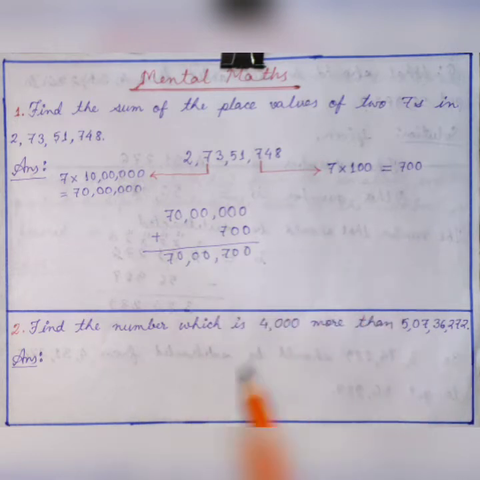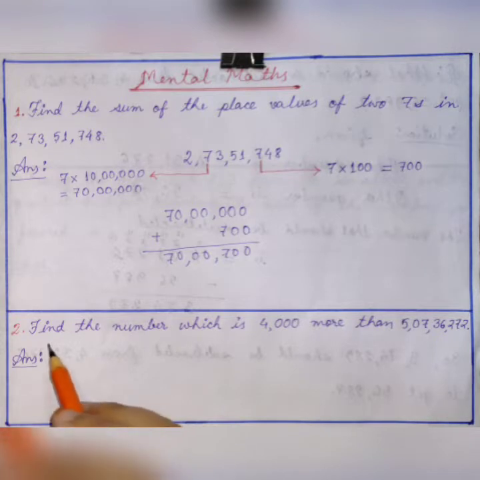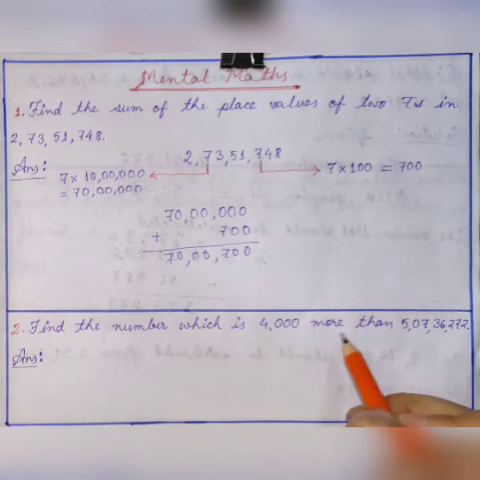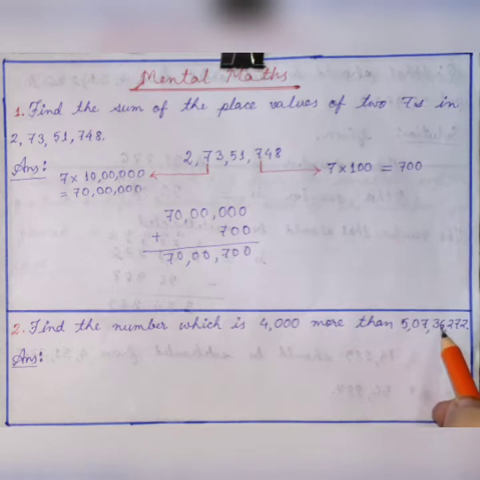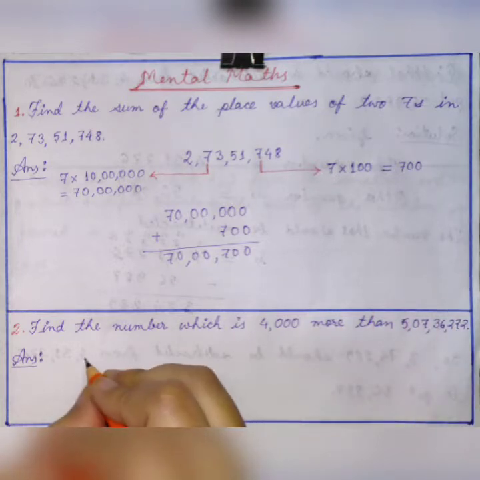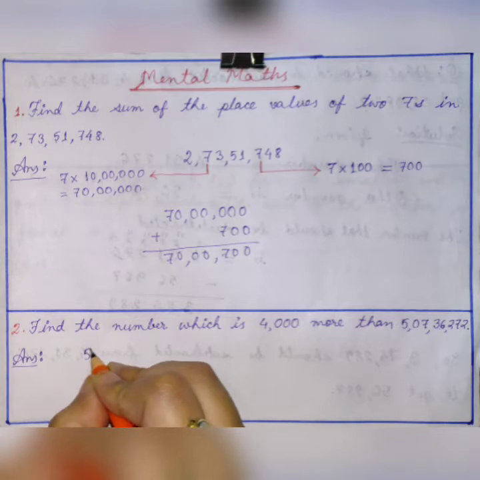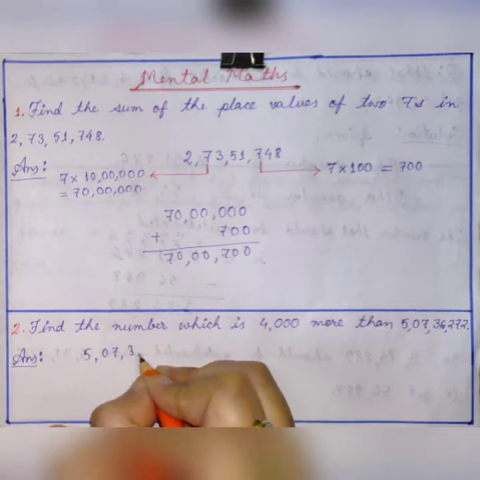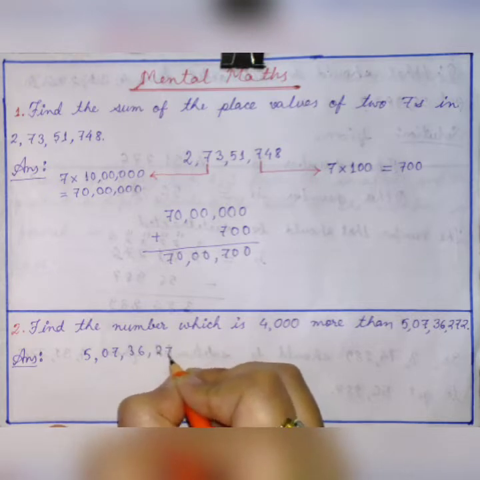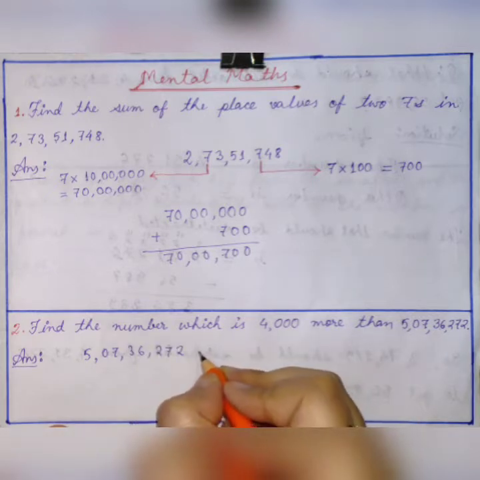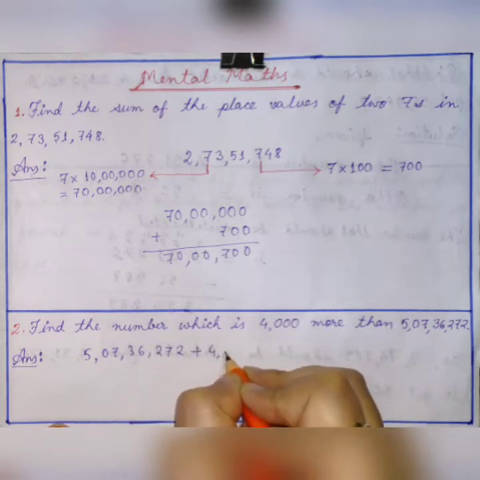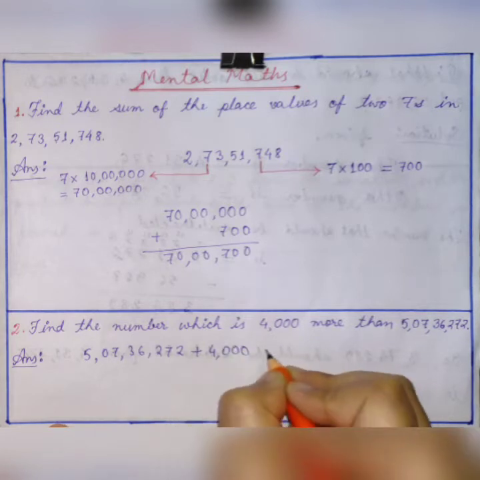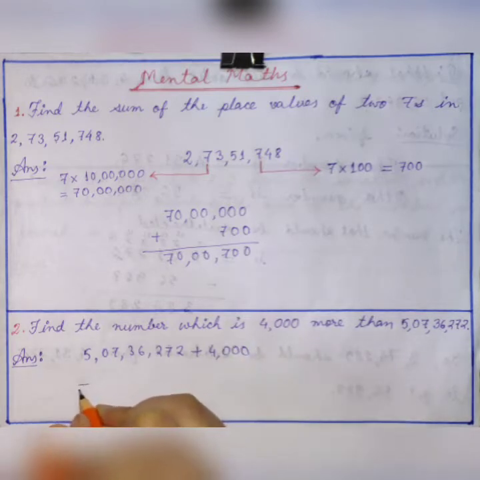Okay. Now let us move to the second question. Find the number which is 4,000 more than 5,07,36,272. First of all, let us write the number which is given. 5,07,36,272, and what we have to find out? 4,000 more. So plus 4,000. What answer we will get here?